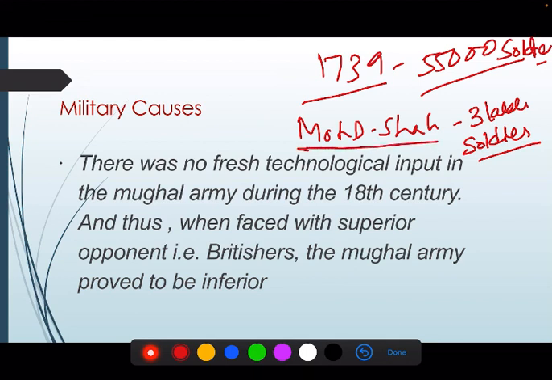Why so? Because of his good technique. They were having guns, we were having bhala, arrow, these things only. So there was no fresh technological input. Nobody was giving heed to this, that they have to modernize their weapons also, their army also. And then when they faced Britishers as opponent, the Mughal army proved to be inferior.